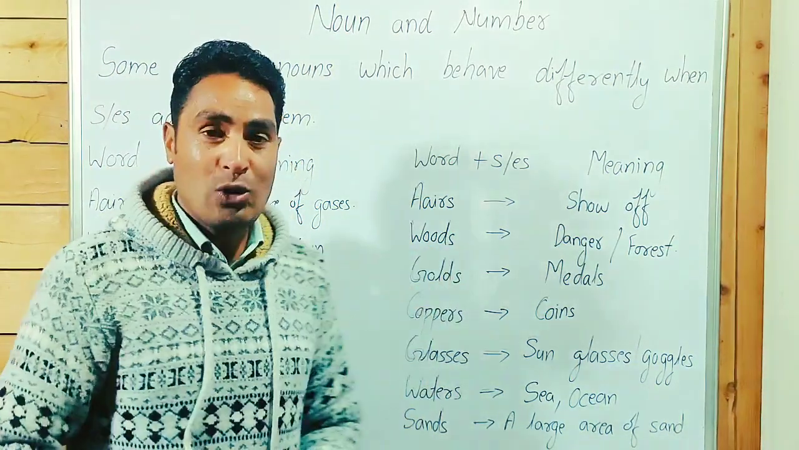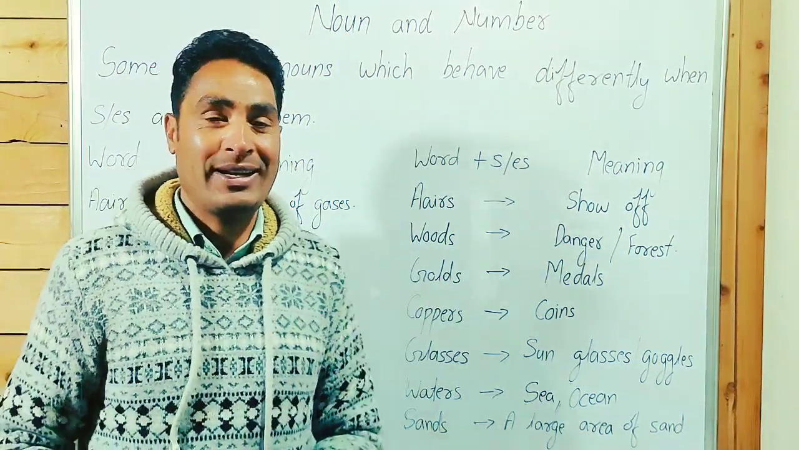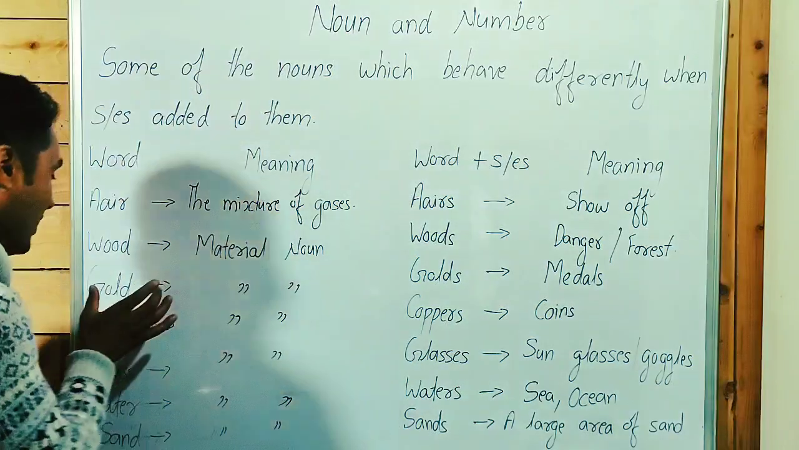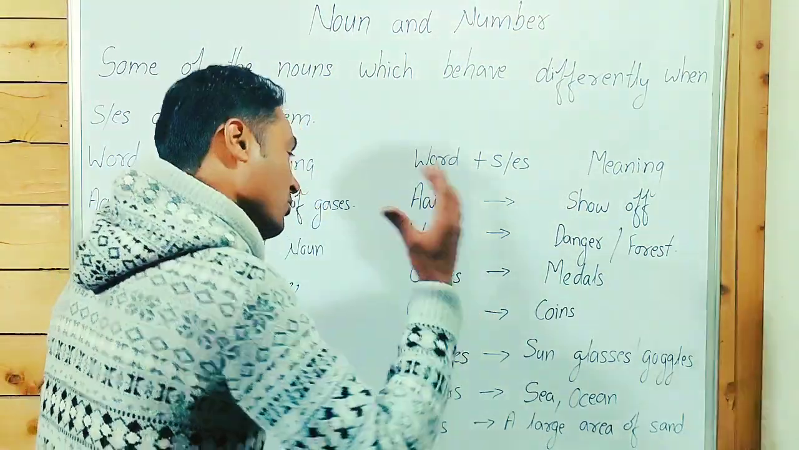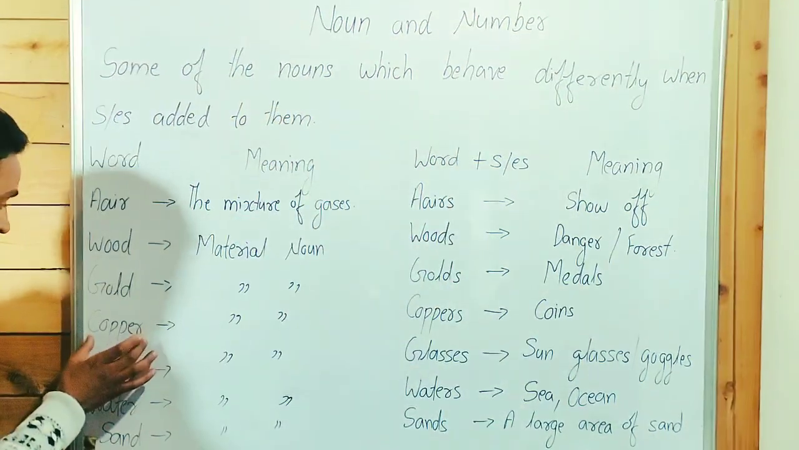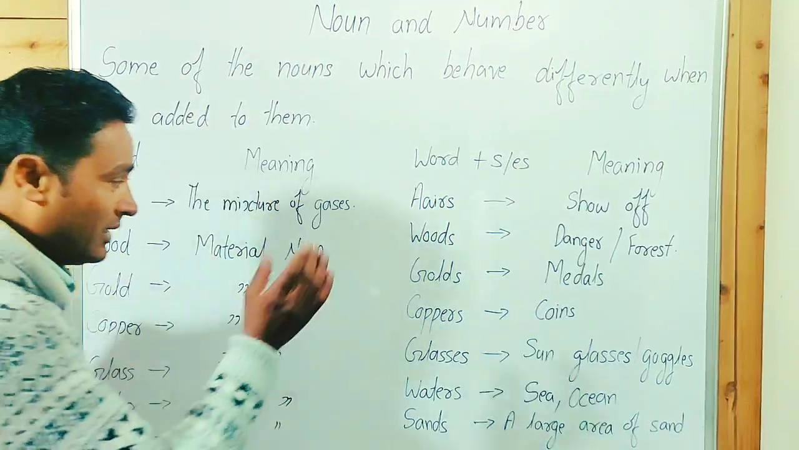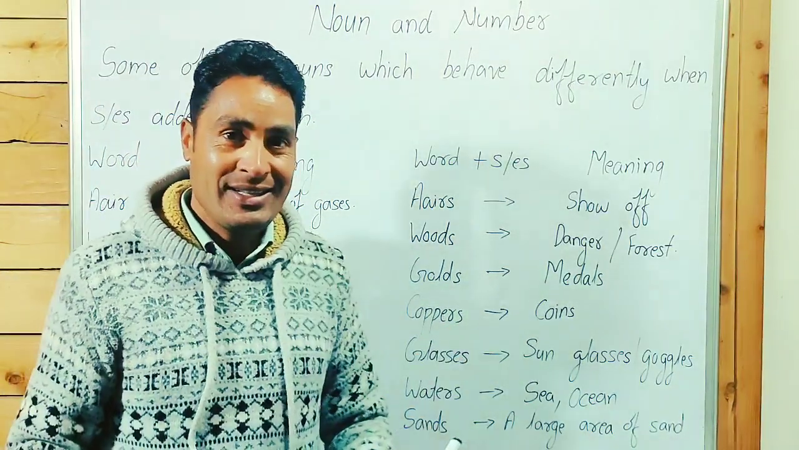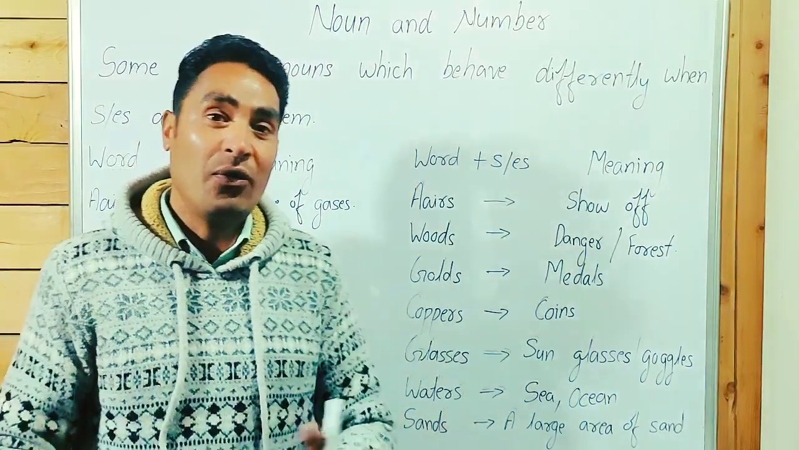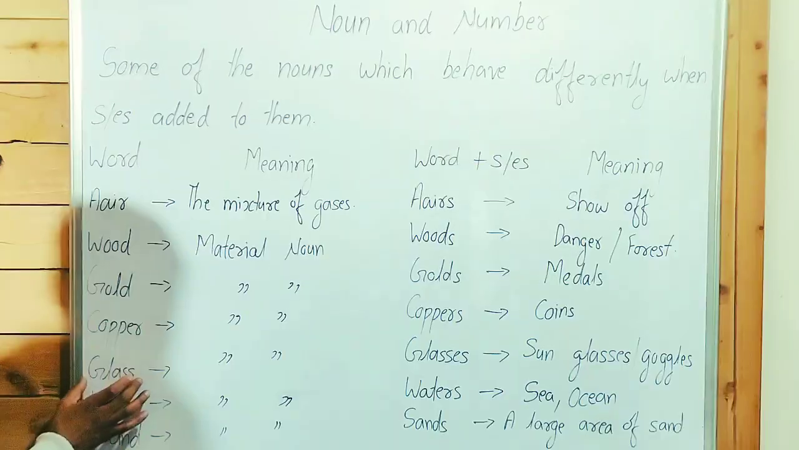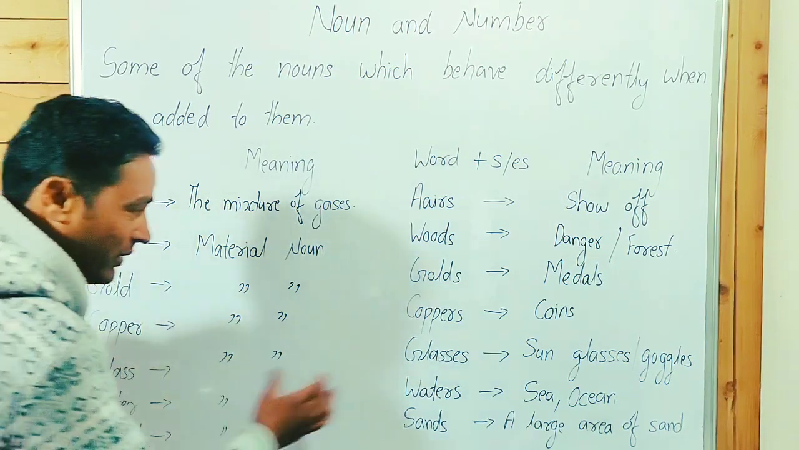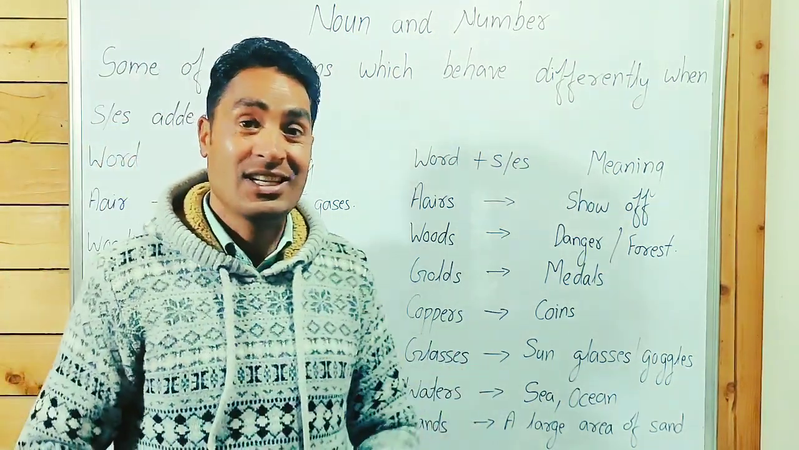Gold is a material noun. When we talk about golds, it means medals, gold medals. Gold, a material noun; golds, a noun, but medals. Copper is a material noun. We can't count copper 1, copper 2. Coppers means coins, coins of copper. When we talk about glass, it's a material noun. Glasses means sunglasses, goggles.